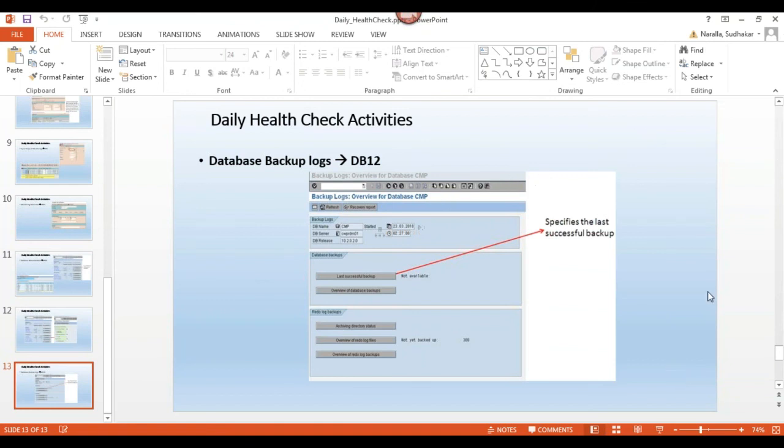Sir, can we see kernel upgrade in Linux also? Linux OS? How to do kernel upgrade? I need to check whether we have the kernel software or not. If it is there, then I will show you. It is the same procedure only, but we'll discuss in the next class.